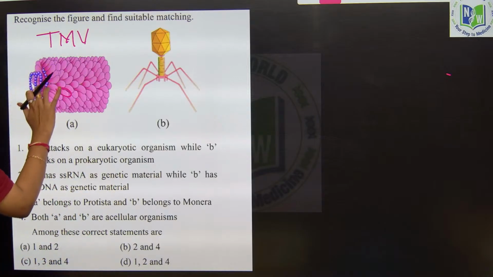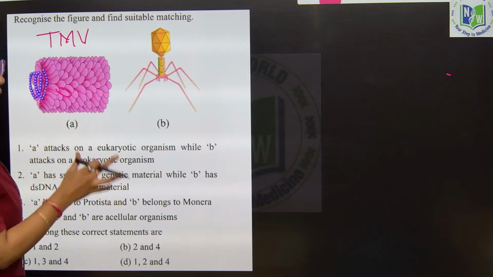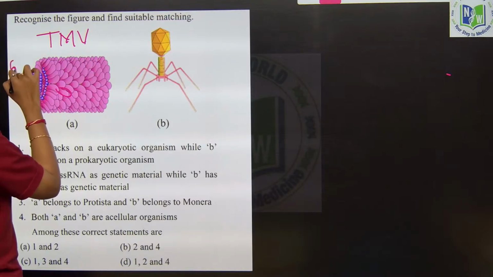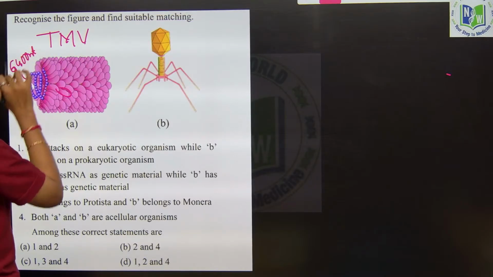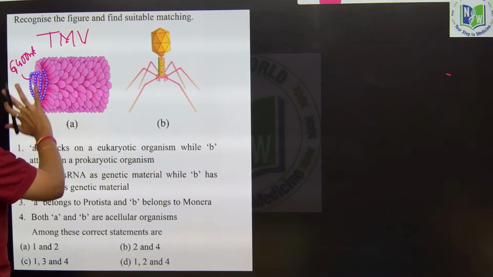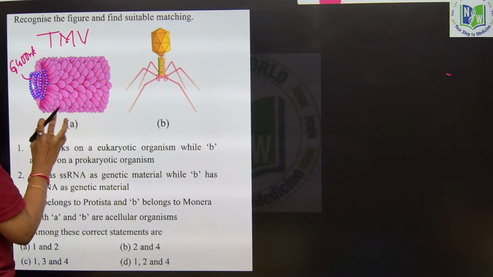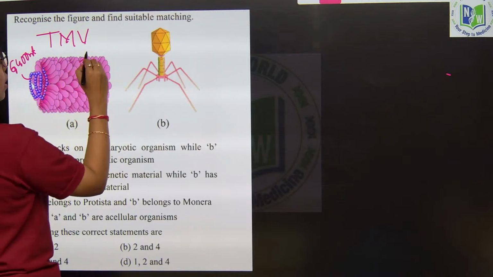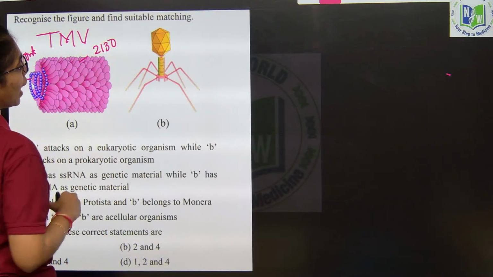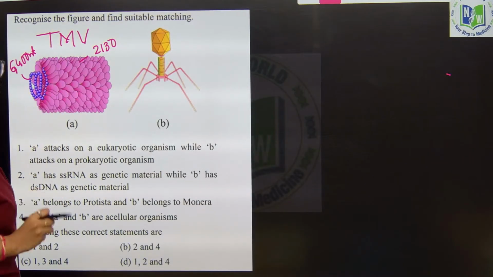This single stranded RNA has 6400 nucleotides, whereas the capsid, the proteinaceous sheet, has 2130 capsomeres. This is about tobacco mosaic virus.